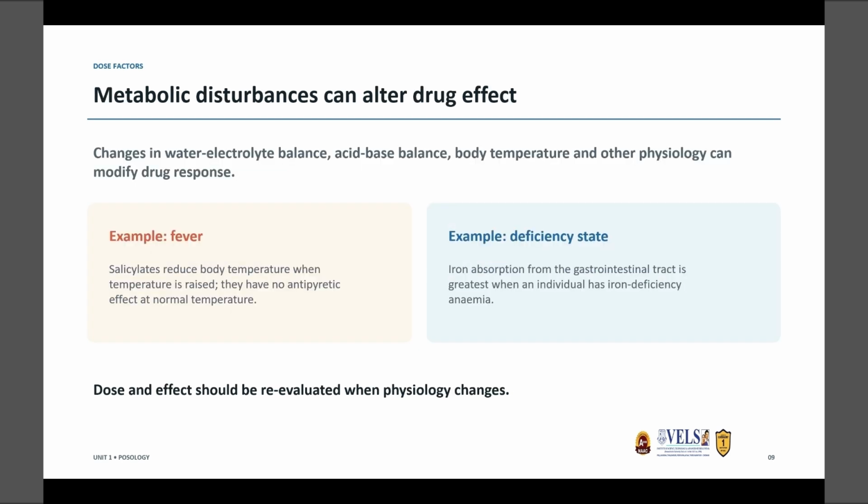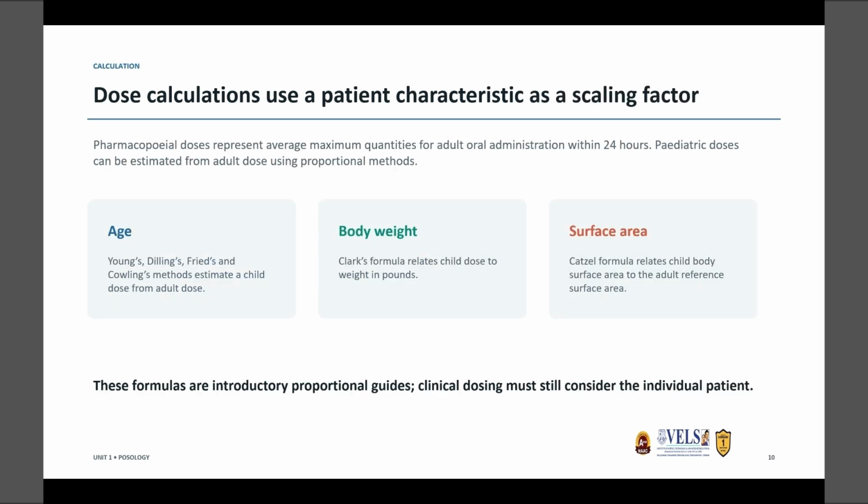Metabolic disturbances can alter the drug effect. For example, in fever, salicylates reduce body temperature when the temperature is raised. They have no antipyretic effect at normal temperature. Changes in water electrolyte balance, acid base balance, body temperature, and other physiological factors can modify the drug response. Another example is that iron absorption from the GIT is greatest when an individual has iron deficiency anemia. Now we are going to see how we calculate the doses based on age, body weight, and surface area.